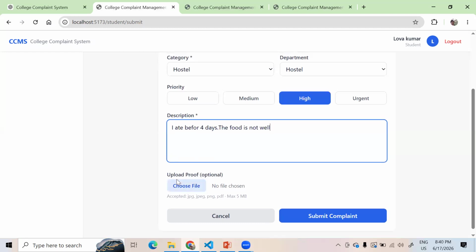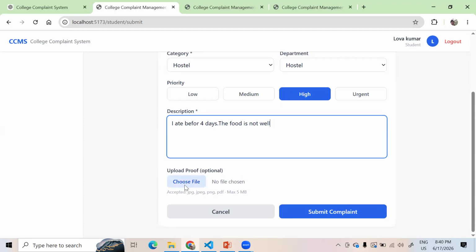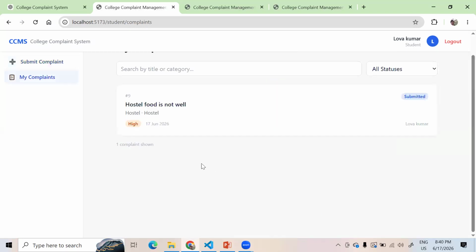So how does it look? Sometimes the rice is not good, and the items are not really tasty. You can put any one image or anything. You can upload it as the proof and submit a complaint. That's it. Your job is done.